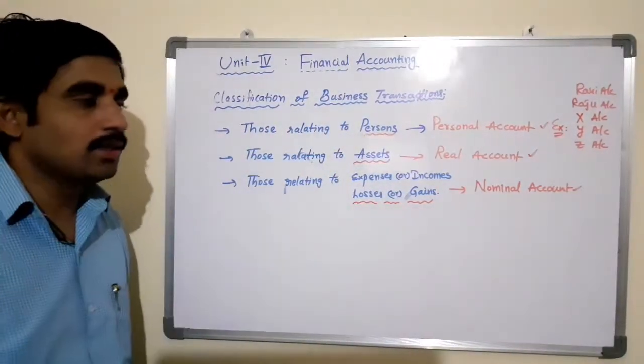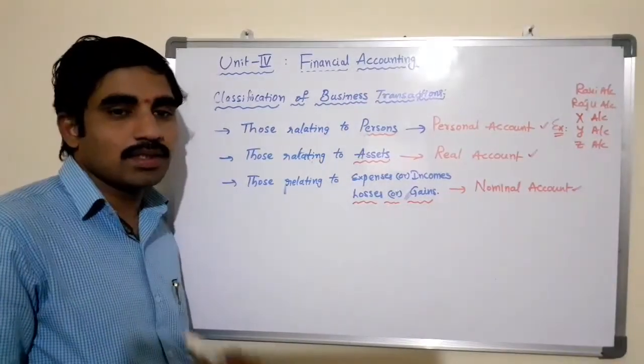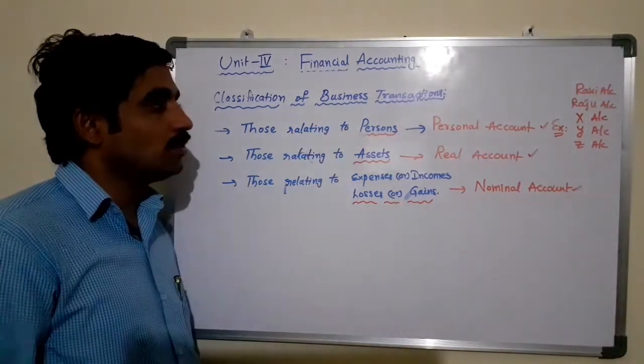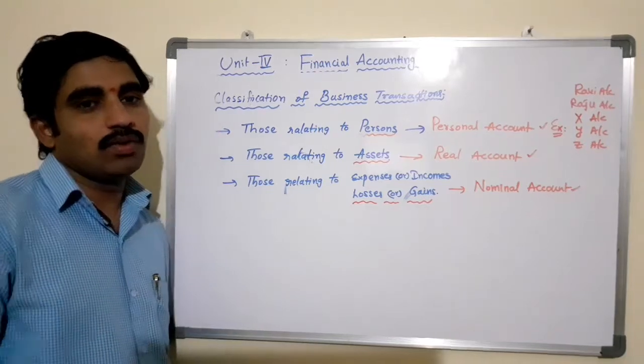Means the names of the persons. When there is a name of the person in the transaction, it relates to the personal account. Accordingly, we need to apply the rule of personal